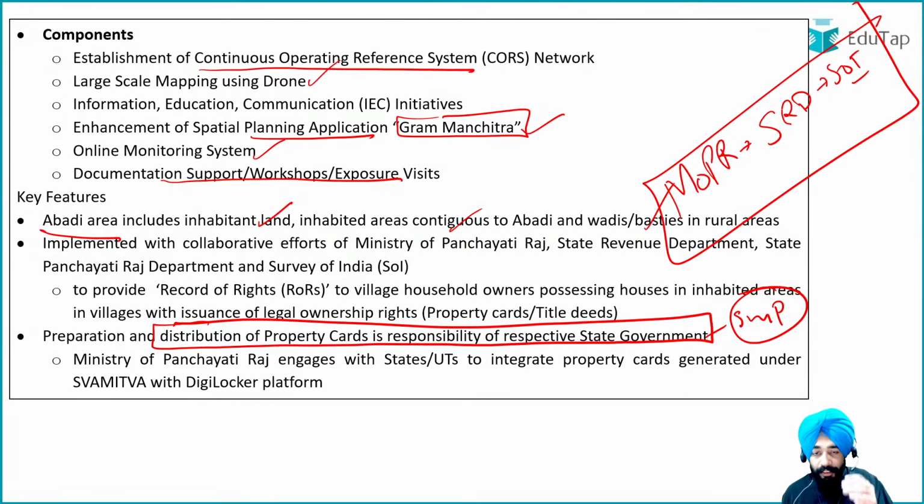Okay, so the Ministry of Panchayati Raj is doing it, it is generating, but the distribution part is different. The generation is done by this SVAMITVA scheme, but the distribution part is actually done by the state governments.